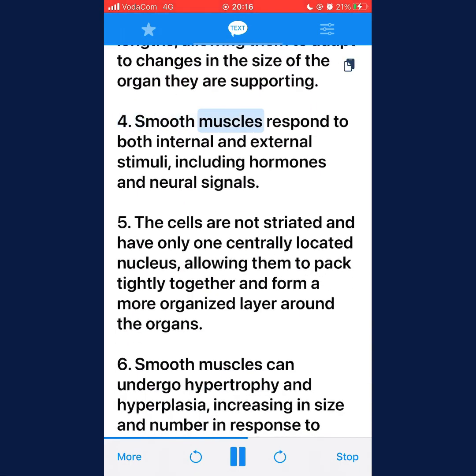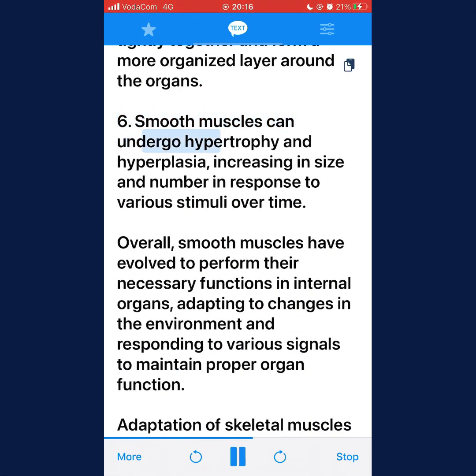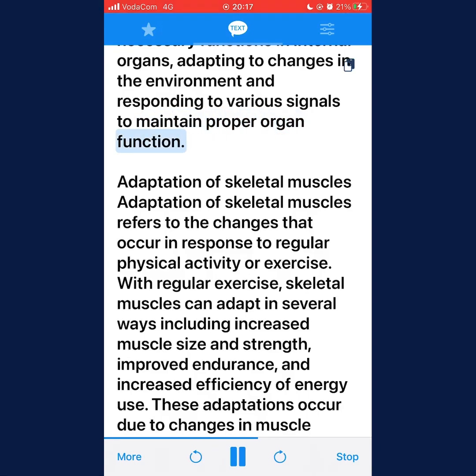4. Smooth muscles respond to both internal and external stimuli, including hormones and neural signals. 5. The cells are not striated and have only one centrally located nucleus, allowing them to pack tightly together and form a more organized layer around the organs. 6. Smooth muscles can undergo hypertrophy and hyperplasia, increasing in size and number in response to various stimuli over time. Overall, smooth muscles have evolved to perform their necessary functions in internal organs, adapting to changes in the environment and responding to various signals to maintain proper organ function.